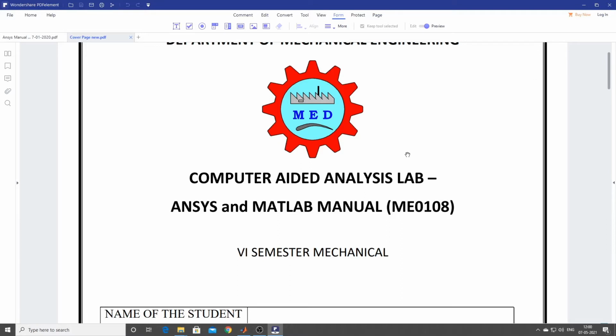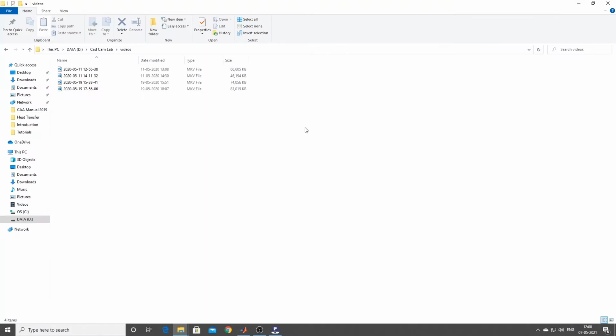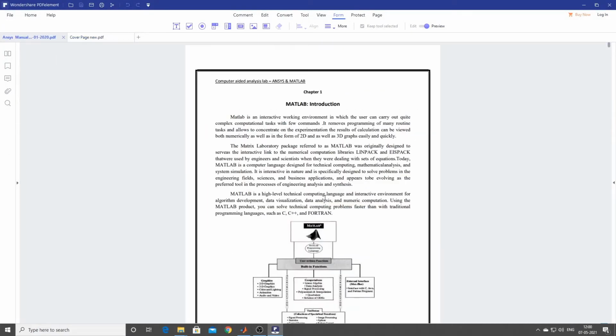Now let us try to understand today what MATLAB actually is all about, and what we can do in it. MATLAB is a very, very popular tool. So what is MATLAB? MATLAB is nothing but matrix laboratory. That means any equations or problems that you want to solve, it will try to solve as a matrix.